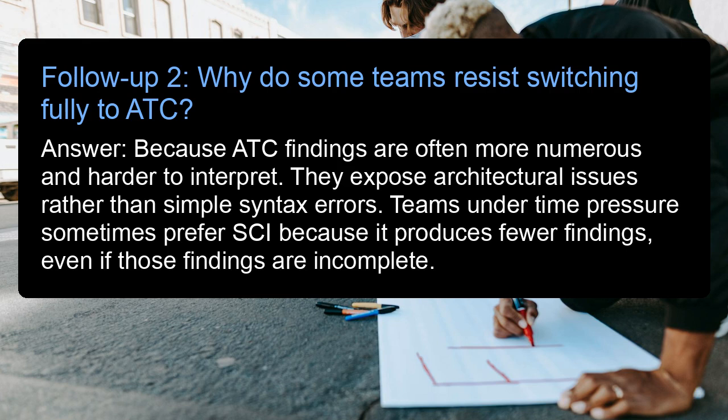Follow-up 2. Why do some teams resist switching fully to ATC? Answer: because ATC findings are often more numerous and harder to interpret. They expose architectural issues rather than simple syntax errors. Teams under time pressure sometimes prefer SI because it produces fewer findings, even if those findings are incomplete.